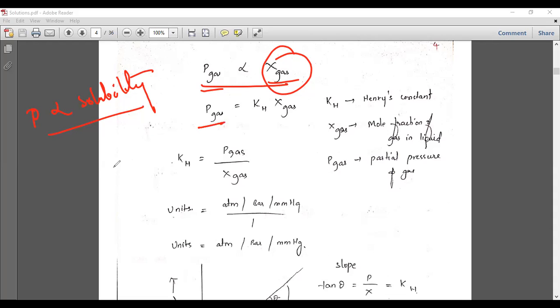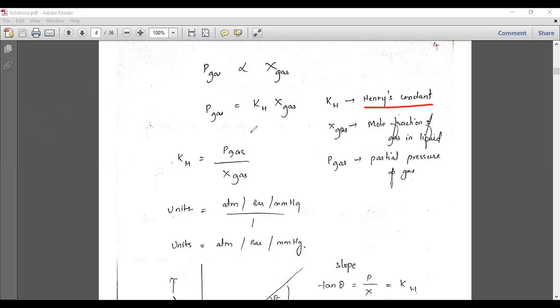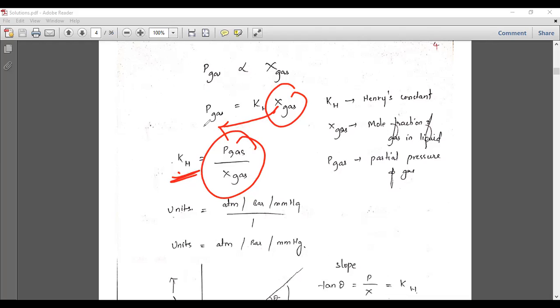And the pressure of a gas is equal to Kh into X gas, where X gas is the mole fraction of gas. Here Kh is a constant, which is called the Henry constant. P is the partial pressure of the gas. Kh can be calculated like this: the mole fraction X gas comes to the left side, then the Henry constant Kh is equal to the pressure of gas divided by the mole fraction of the gas.